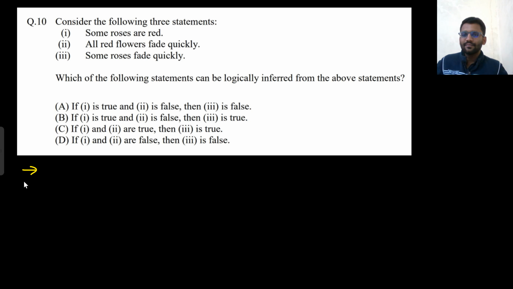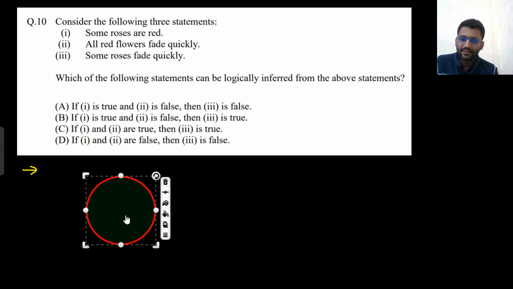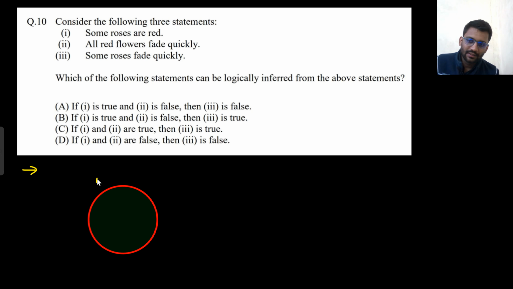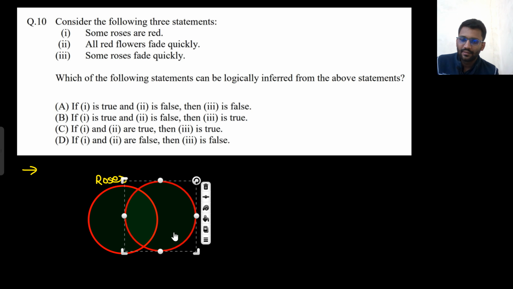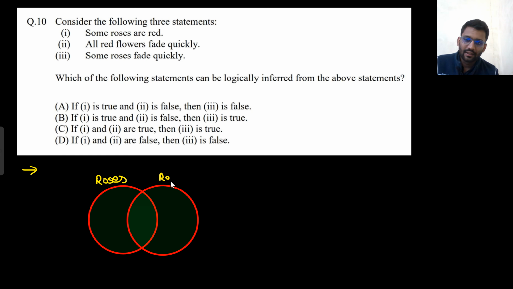Okay. Let's see this question. So some roses are red. So this is based on that Venn diagram only. Some roses are red. These are roses and some of them are red. Okay. Before going to the third option, you can see that if one is true, second is false, then third is false. One is true, second is false, then third is true. One and two are true, one and two are false. So they are talking about one and two only.